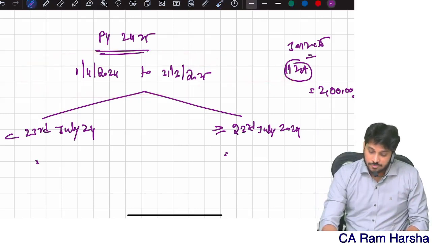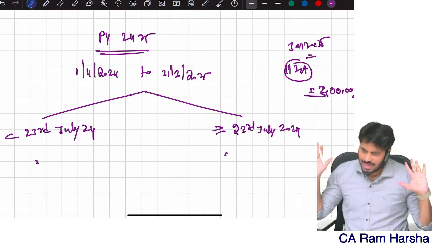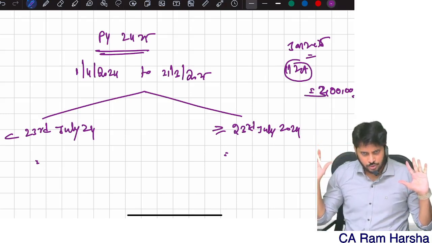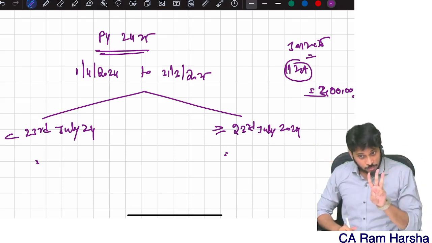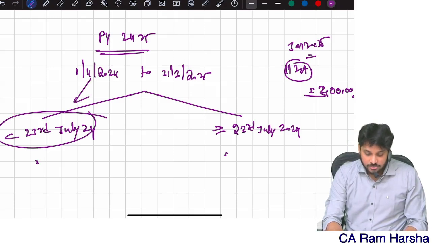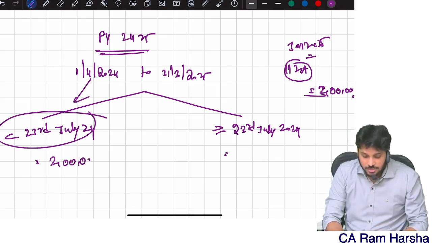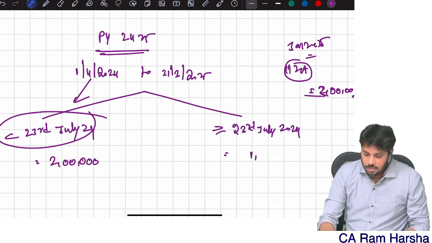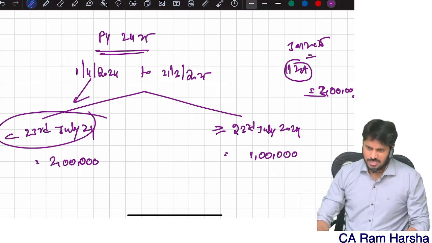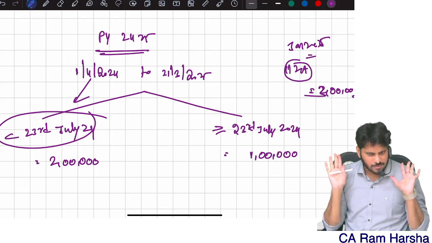Or else, for convenience sake, let us assume 3 lakhs. In this year I got 3 lakh profit in total. How much of this 3 lakh did I get before 23rd July, but after 1st April? 2 lakhs. The remaining 1 lakh is on or after 23rd July, but before 31st March. Total profit is 3 lakhs only, from listed equity shares I sold.